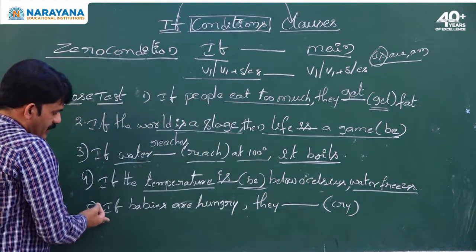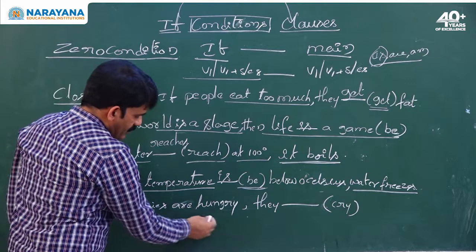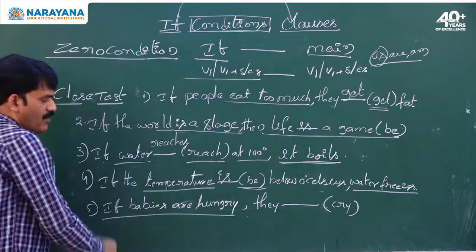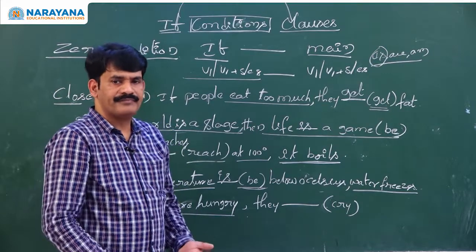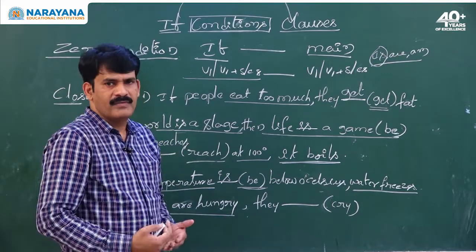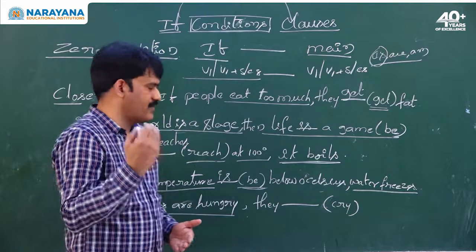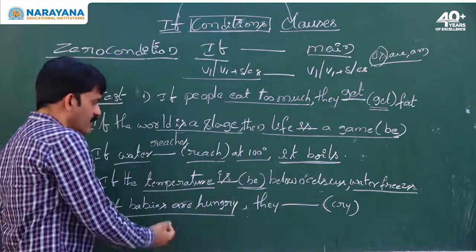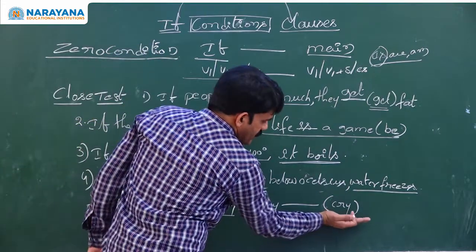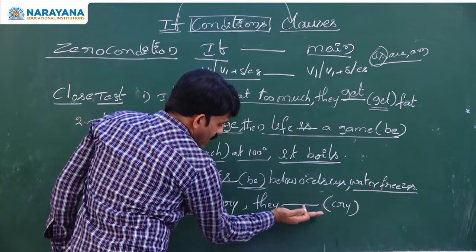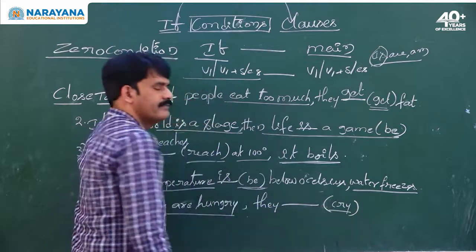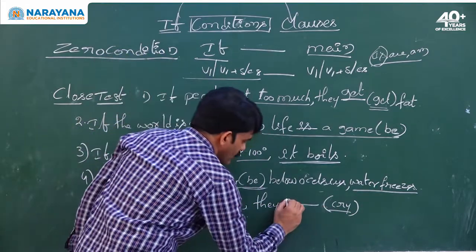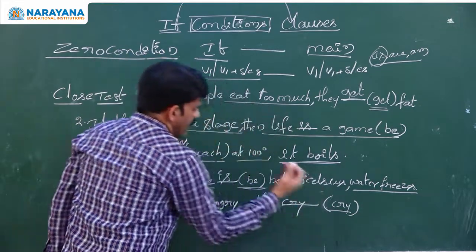Next sentence. If babies are hungry, what do they do in general? If babies are hungry, what do they do? They cry. It is a universal fact. When it is a universal fact, you have to use only the first form of the verb in the main clause. What is the first form of the verb of cry? Cry only. So you have to write only cry.